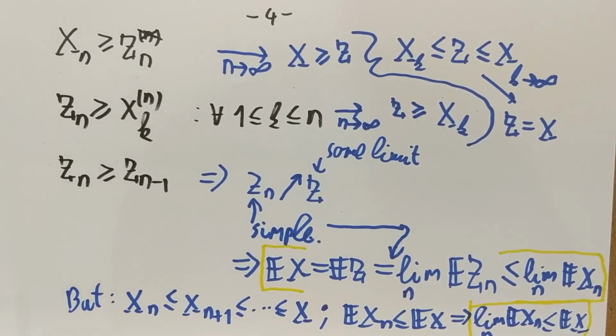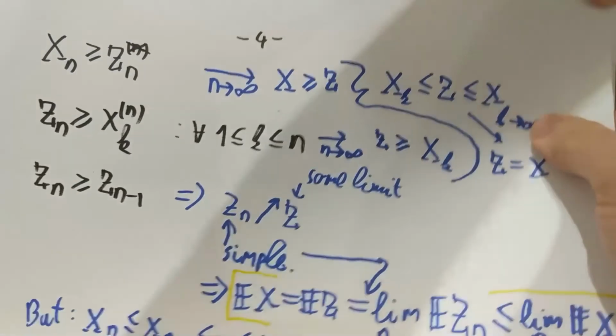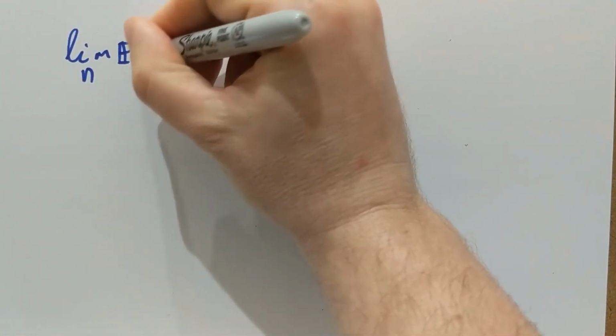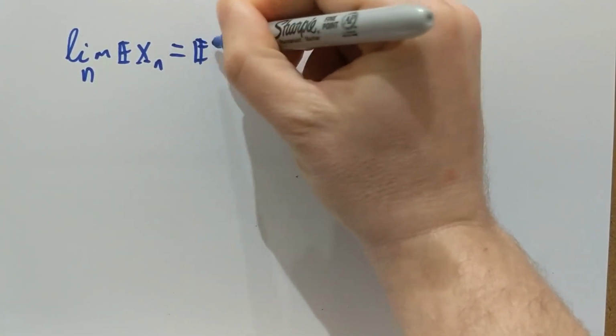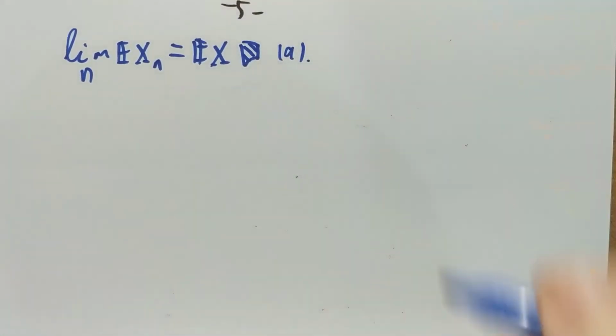So the limit of the E[X_n]'s is the same as E of X. And that's exactly what we wanted to do, at least for part A. Or, well, part A and also the assumptions we had.